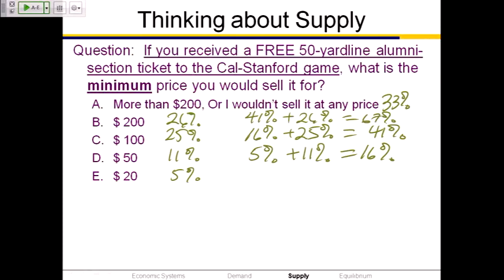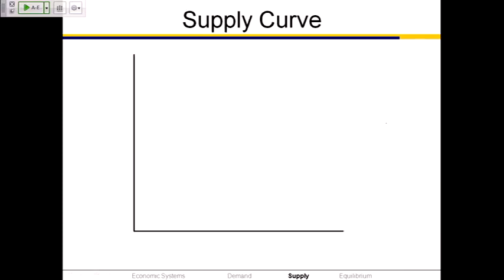I've got to write these numbers down. 33, 26, 25, 11, and 5. 67, 41, 16, and 5. So we can take that information and graph it, and we get the supply curve.